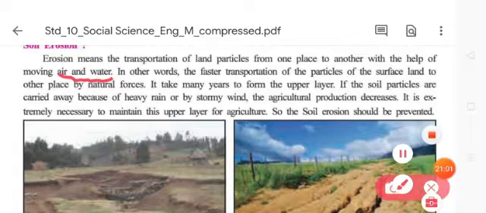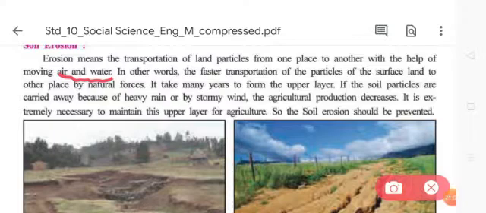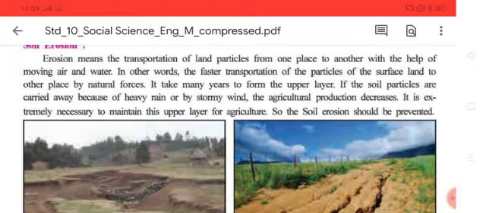In other words, soil erosion is the faster transportation of the particles of the surface land to another place by natural force. Already we said air and water are natural forces. So it is taken very fast. It takes many years to form the upper layer because it is not a fast development.